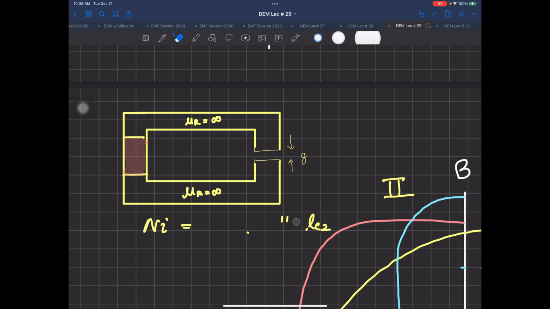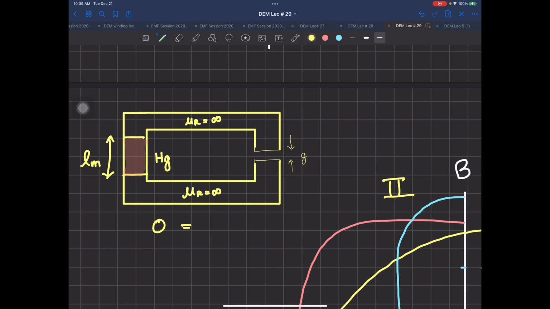So this time, what is Ni? 0. This is 0 over here. The next term is this one, and the length of this magnet, let me call it Lm. The value at which this magnet is working, Hm, I don't know yet, I will see what it is in the second quadrant.